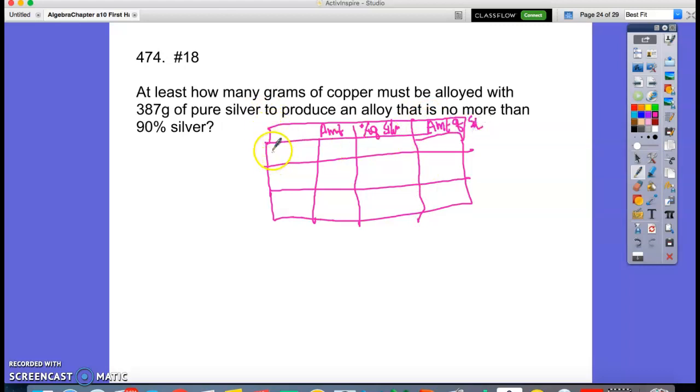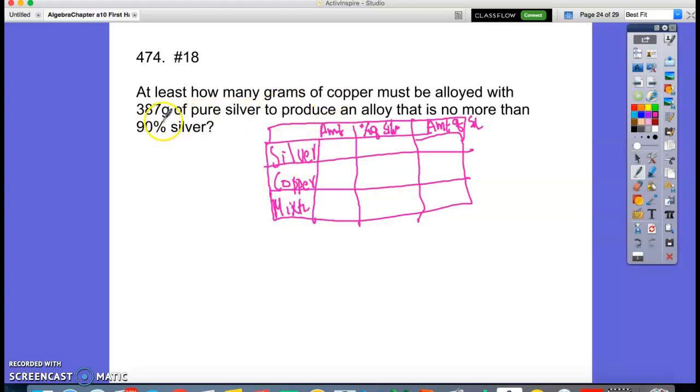Now, there are two metals, right? We have silver and copper, right? We are mixing silver with copper to produce a metal that results in less amount of silver. So the mixture.